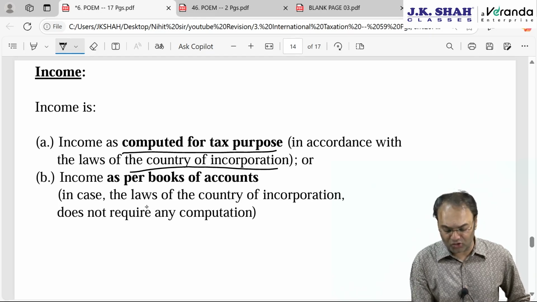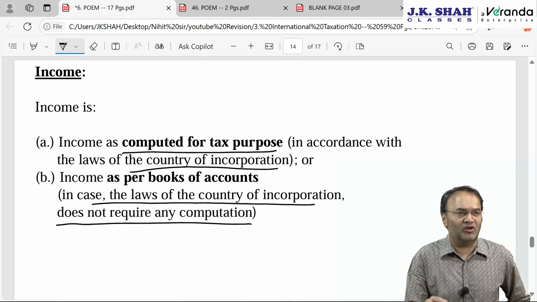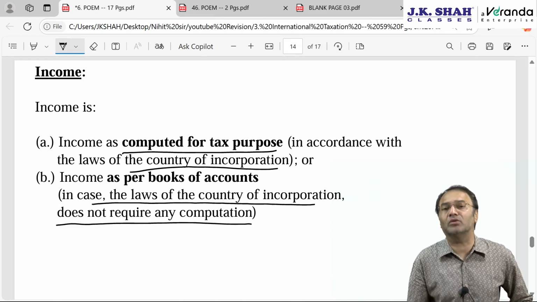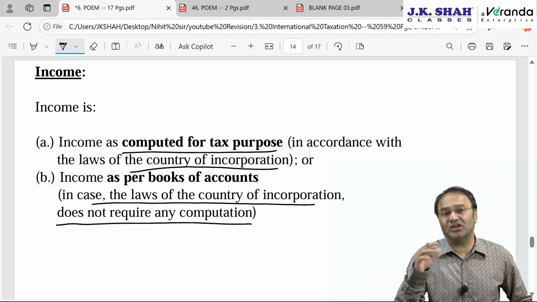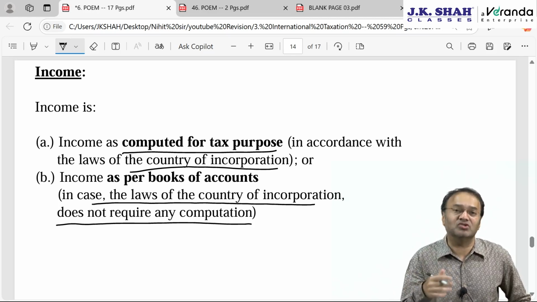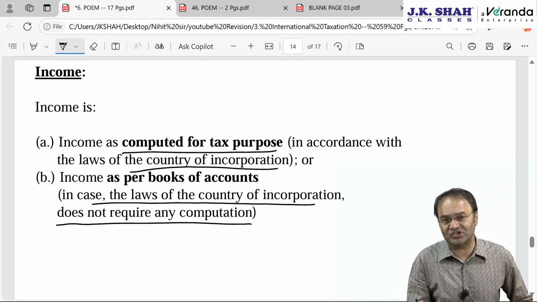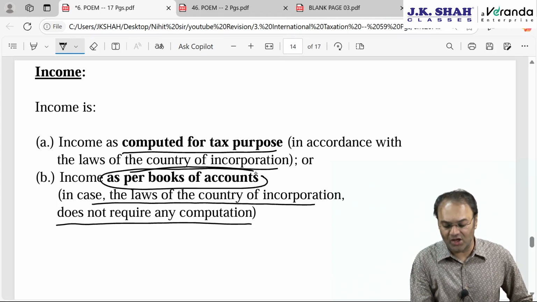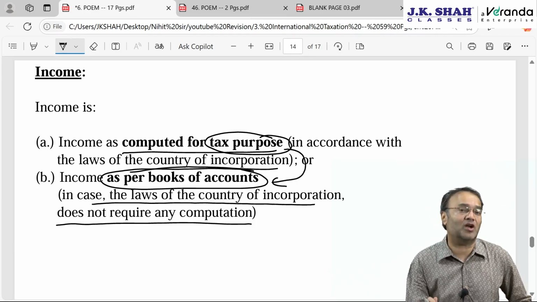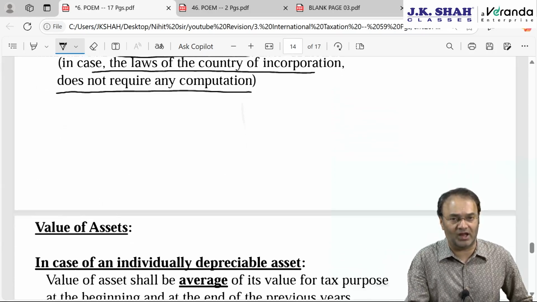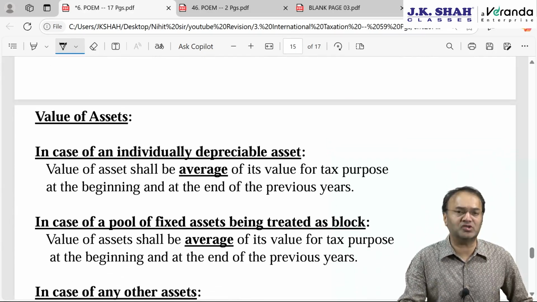However, if it is incorporated in such a country where the laws do not require computation of any income, for example, either there is no tax on income, or the tax is charged on some other criteria and not on actual income, some presumptive taxation scheme is applicable, then in such a situation income shall be as per books of account. Ideally it should be for tax purposes, but in the absence of any tax computation in that country of incorporation, the income is to be computed as per books of accounts, but books of accounts will be given second priority. Remember that.